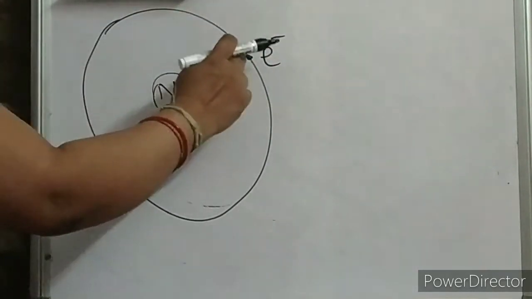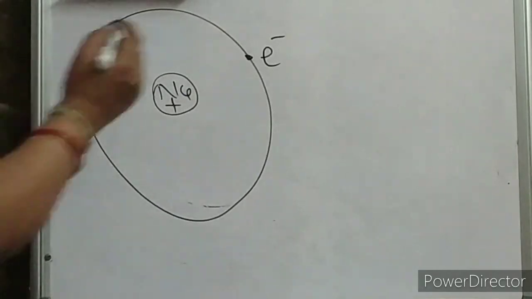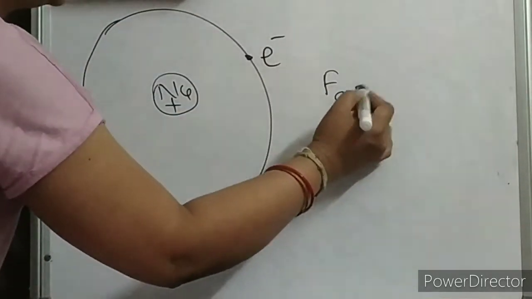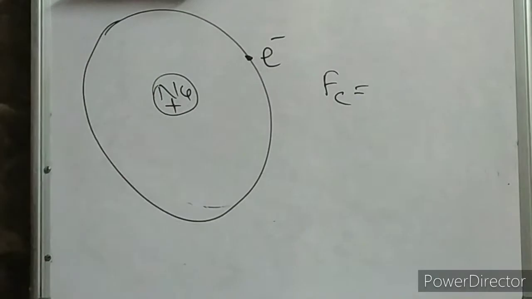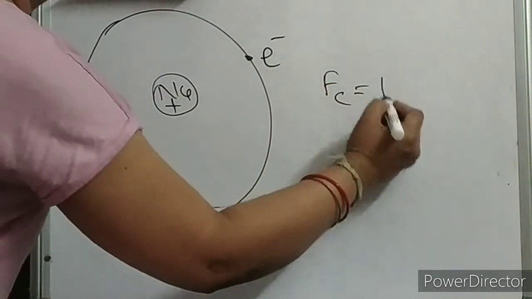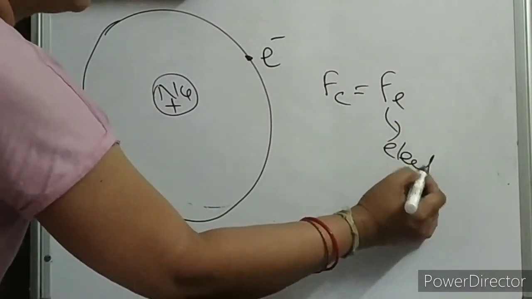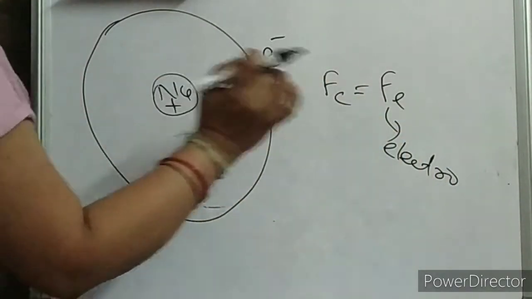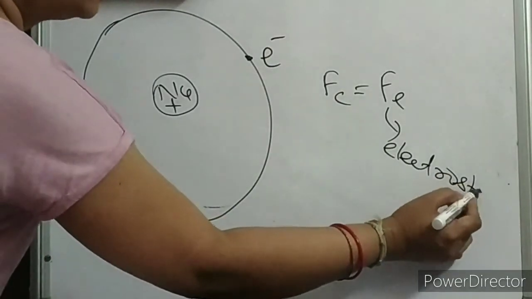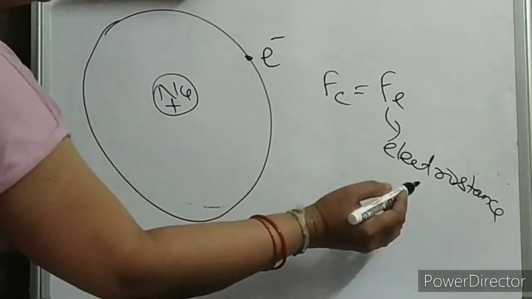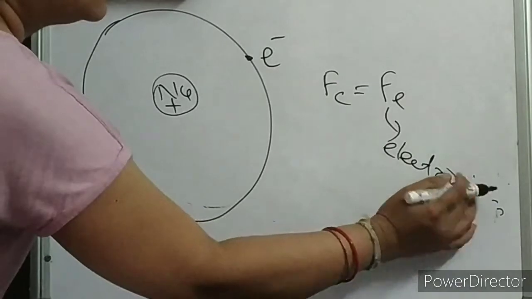Then which force provides the centripetal force over here? Can anybody tell me which force provides the centripetal force? This is your electrostatic force, the electrostatic force between the electron and the nucleus.